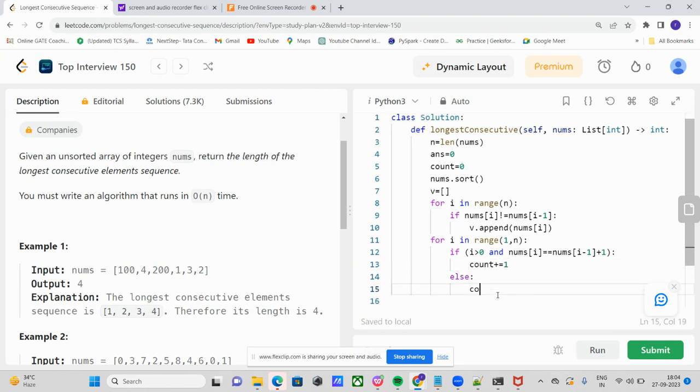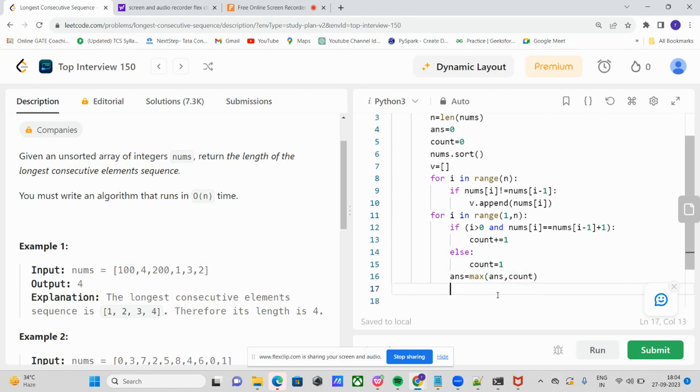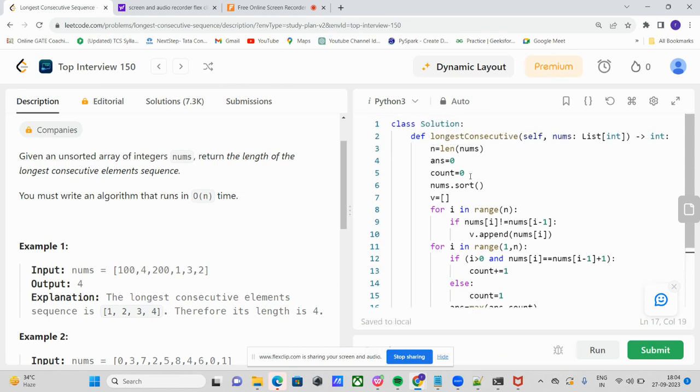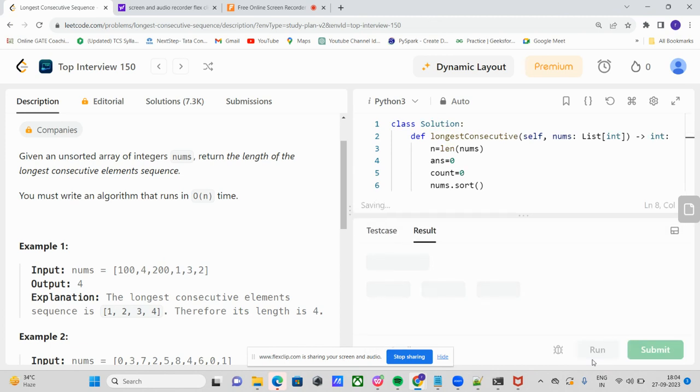Else, if our count is equal to 1, we can get answer is equal to maximum of answer comma count. So we can just return the answer. Okay, so we are giving the v. So we just append the nums of 0 to the v also. Yeah, we can just run it to check whether the code works or not.